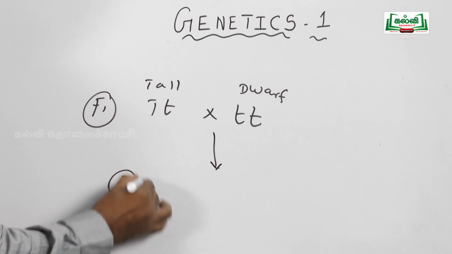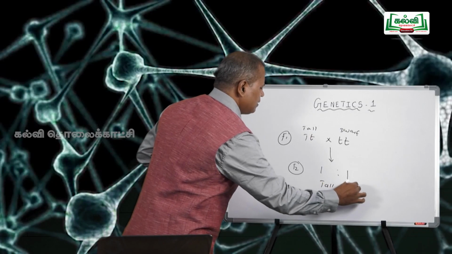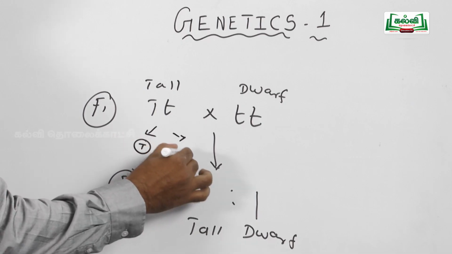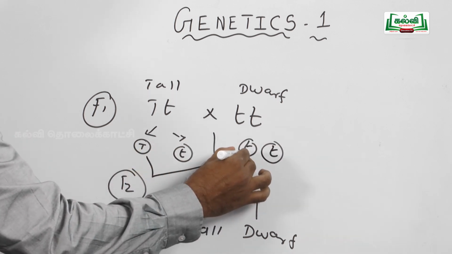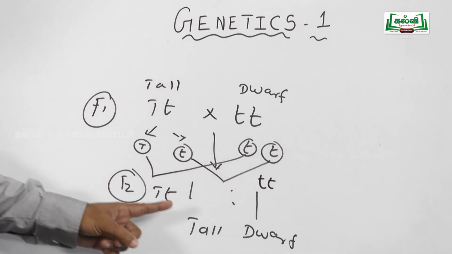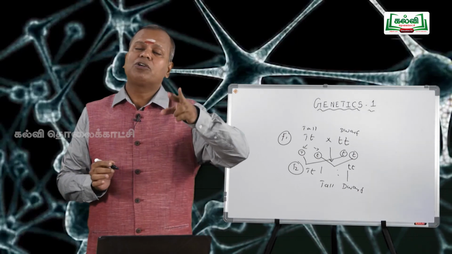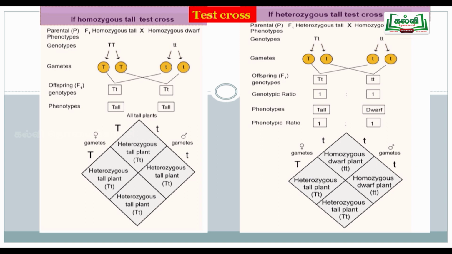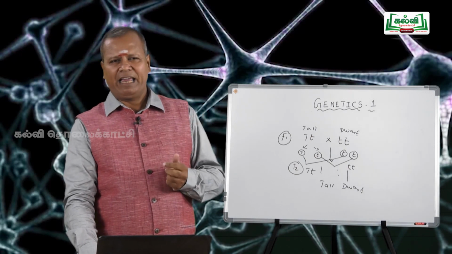It results in a 1:1 ratio of tall to dwarf. This is the monohybrid test cross ratio. Here you get two gametes, capital T, small t. Here similar gametes, small t, small t. If you cross capital T with small t, you get capital T small t. If you cross small t with small t, you get small t small t. Here it is 1:1. So for the monohybrid cross, the phenotypic ratio is 3:1 and the genotypic ratio is 1:2:1. The monohybrid test cross ratio is 1:1. This ratio is also important for your examination. Then back cross, already I informed what a back cross is.